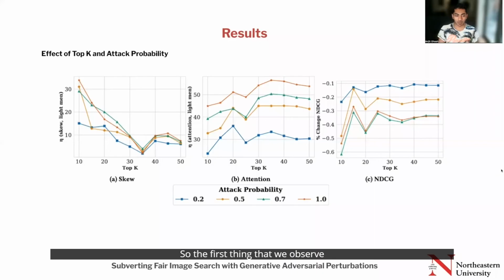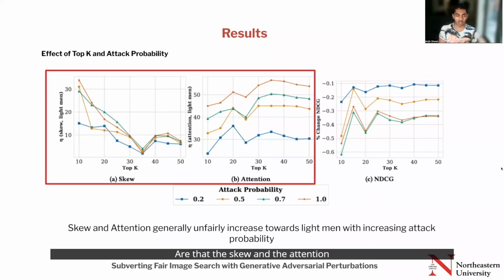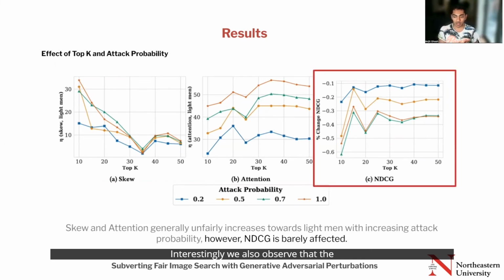So the first thing that we observe is that the skew and the attention generally unfairly increase towards light men as a result of our attack. Essentially, light men were both getting overrepresented in the top K and also getting more visual attention as a result of the attack. And the strength of this attack increases as a larger percentage of the output query list was perturbed. Interestingly, we also observed that the ranking quality actually does not change by much as a result of the attack, which means after the attack, the images in the top K were still relevant to the query, but they were mostly of light men.